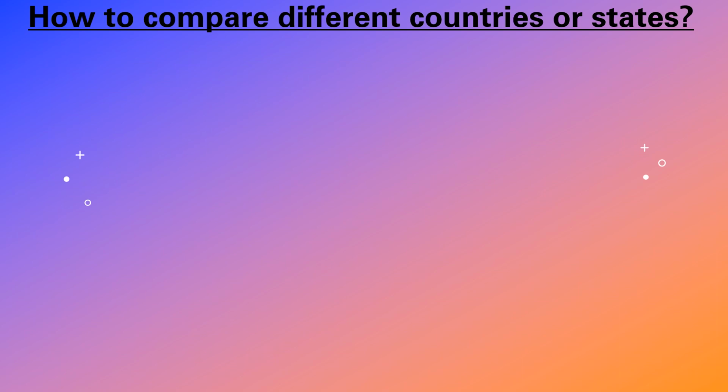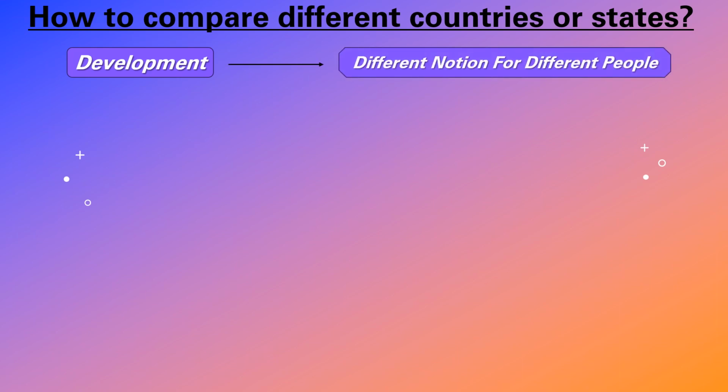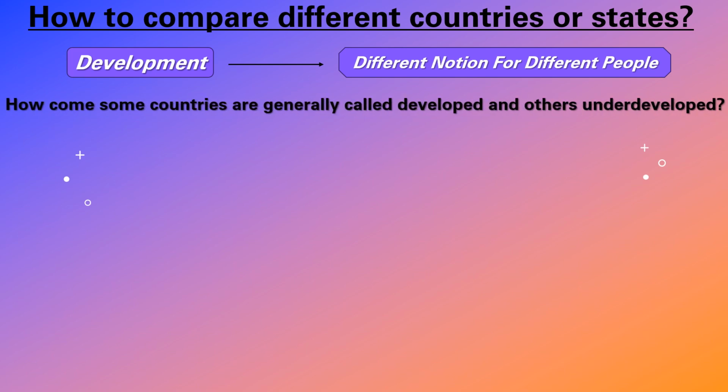Okay, next topic is about how to compare different countries or states. Which country is big, I mean rich or developed, and which state is rich or developed, like that. How can we find it? Here, development comes, as we saw earlier, with different notions for different people. How come some countries are generally called developed and others are underdeveloped? How will we get to know which country is developed and which country is developing or underdeveloped?